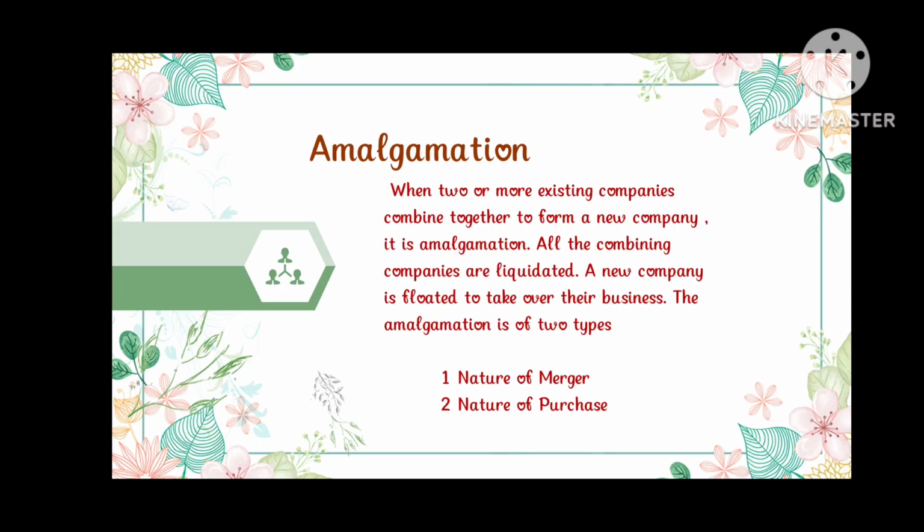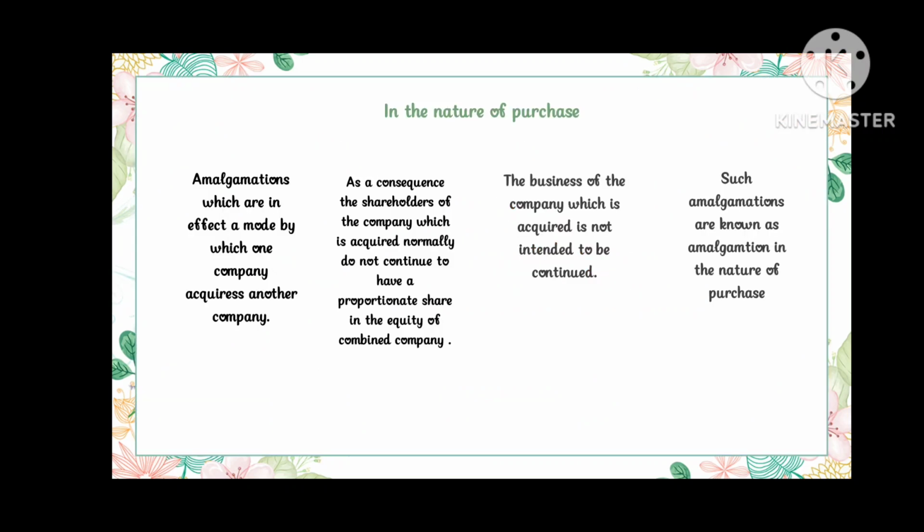What is amalgamation? When two or more existing companies combine together to form a new company, it is known as amalgamation. All the combining companies are liquidated. A new company is floated to take over their business. The amalgamation is of two types, namely in the nature of merger and in the nature of purchase. My topic is in the nature of purchase.